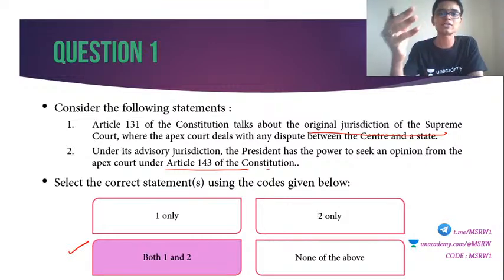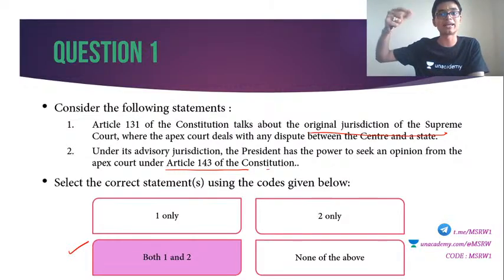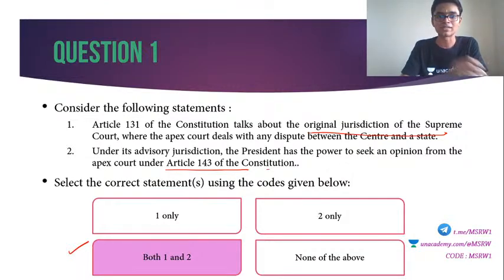There are 3 kinds of jurisdictions for Supreme Court. One is original, second is appellate. Appellate means a petition against a subordinate court. Okay, if you file a case at High Court and you do not get a favorable result, you can go to the Supreme Court. So that is known as appellate jurisdiction. And the third one, advisory jurisdiction. That is as per Article 143.